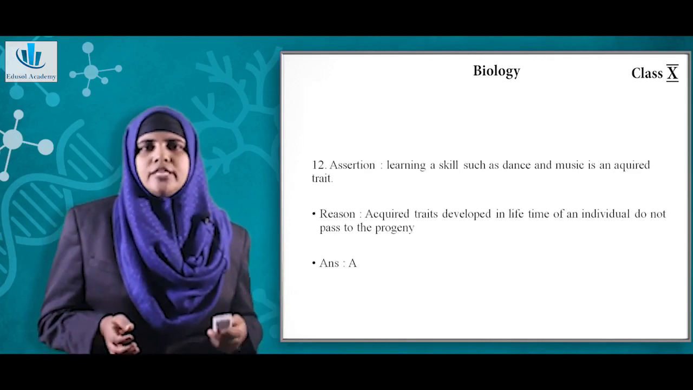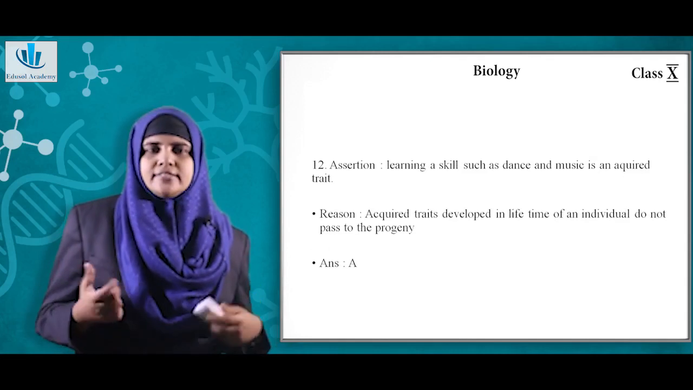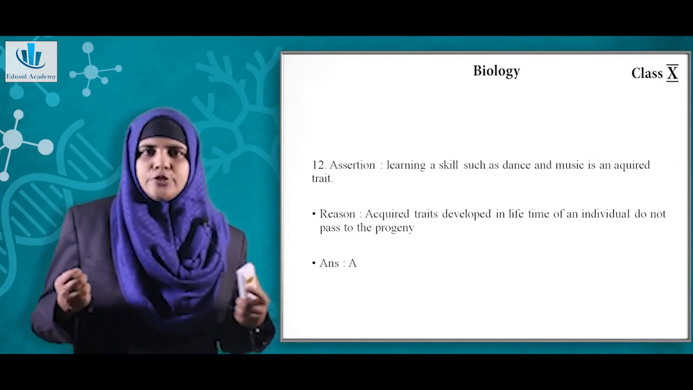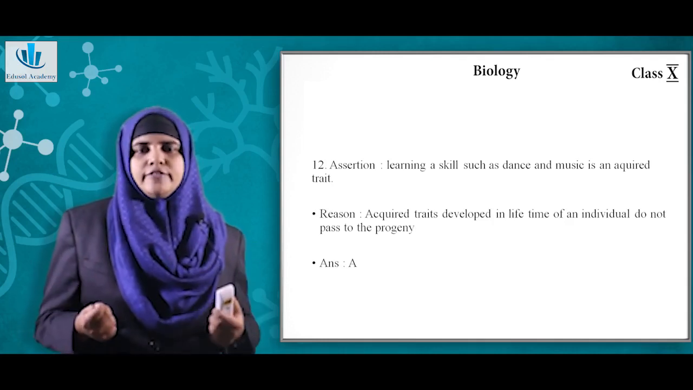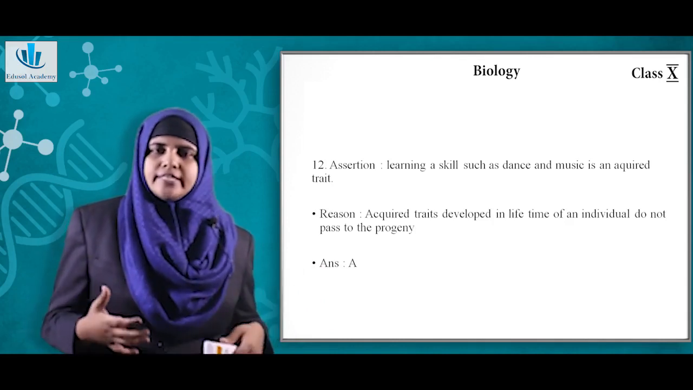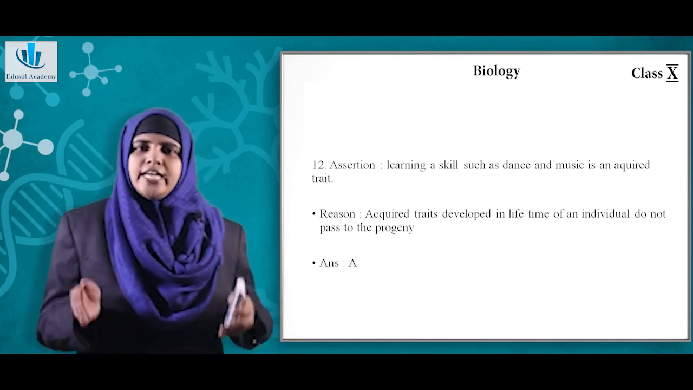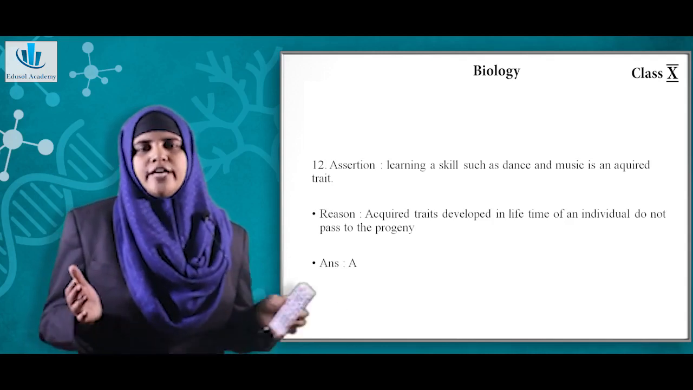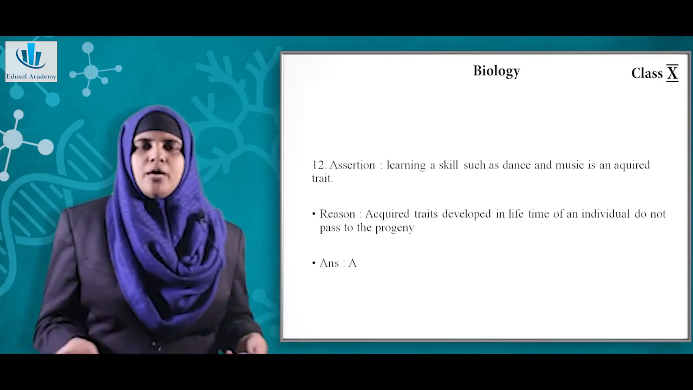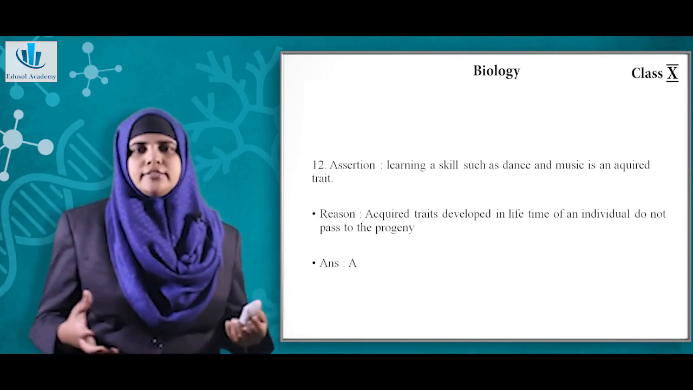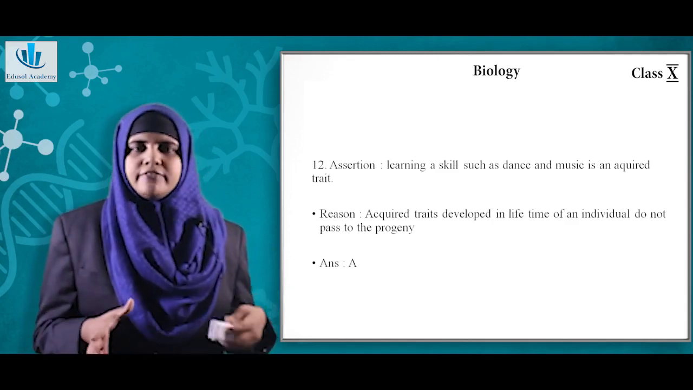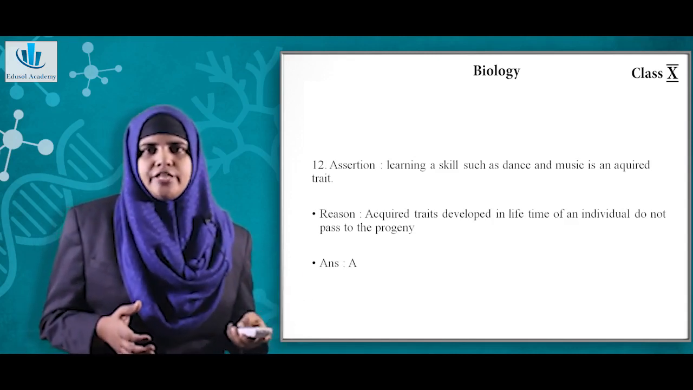Now the next question, learning a skill such as dance and music is an acquired trait. Now reason is, acquired traits developed in lifetime of an individual do not pass to the progeny. Yes, both the statements are correct and this is the explanation for that. Acquired traits are those which we acquire in the lifetime and it is not transferred to the next generation, because these changes usually happen in the somatic cells, while only those changes which happen in the reproductive cells will be transferred to the next generation.